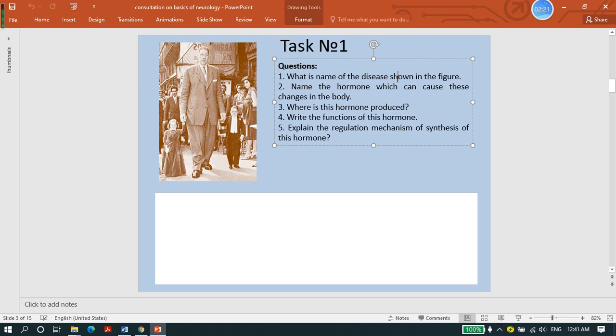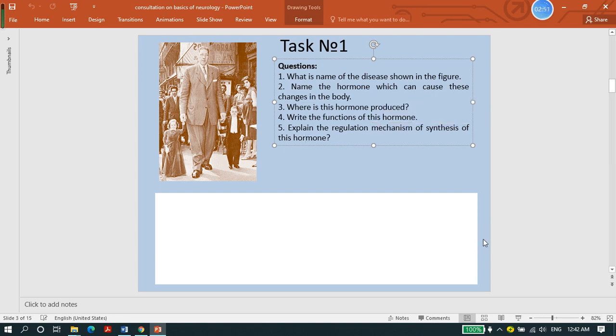So you just need to give the name of this disease, and then we ask the names of hormones which can cause these changes in the body. Then, where is this hormone produced? Question number 4 is, write the functions of this hormone. And question number 5 is obviously about mechanism: the regulation mechanism of these hormones.